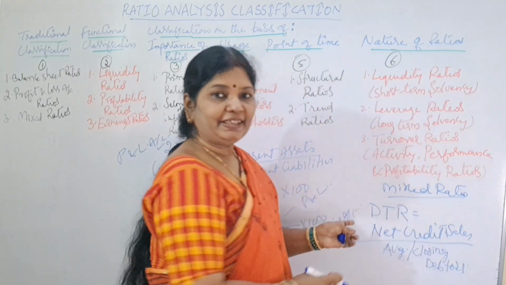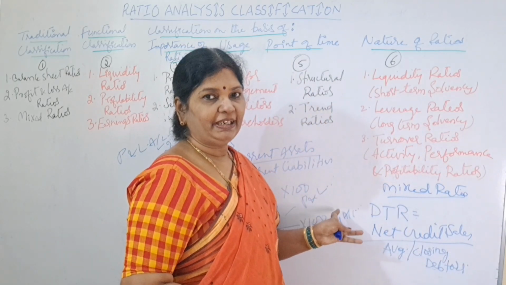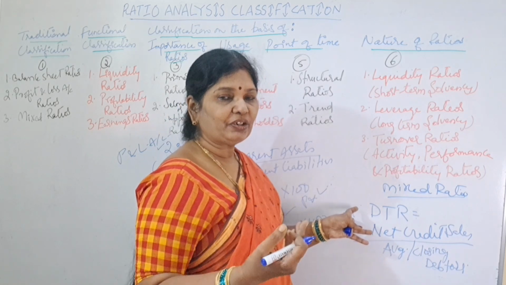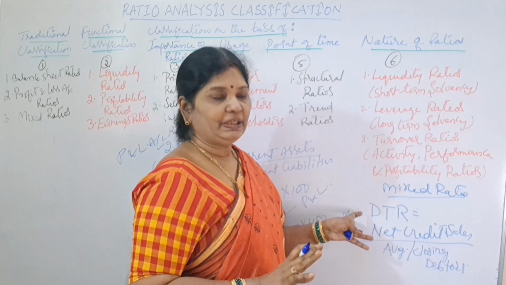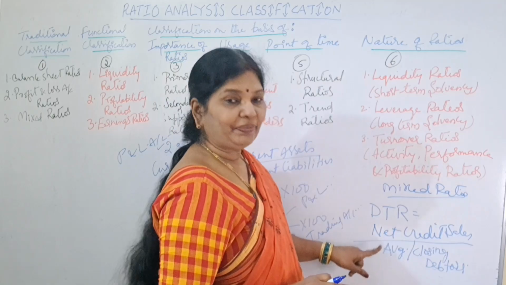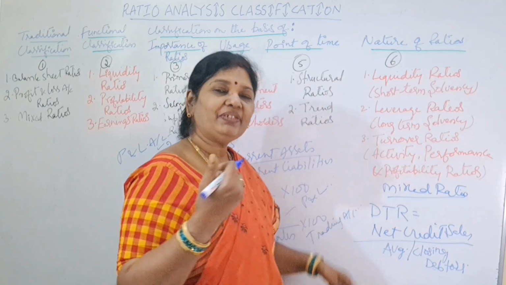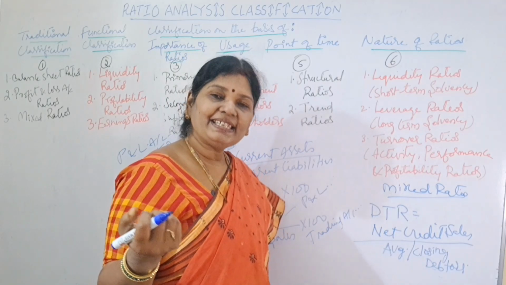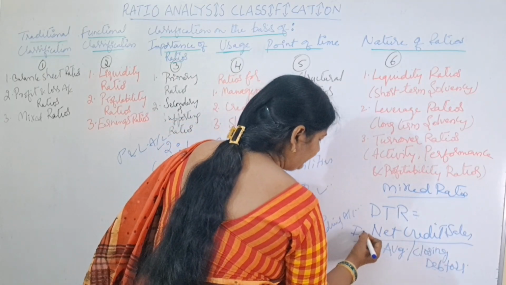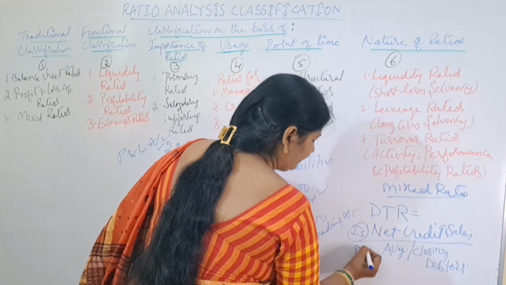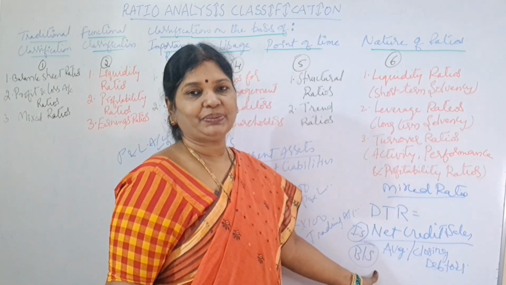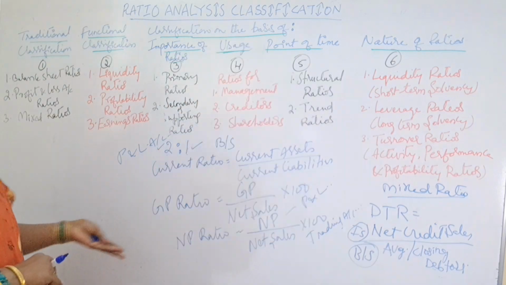Where you will find net credit sales? In income statement, right? So you have to understand that it is trading account or profit and loss account. It is called income statement. So you will find from income statement, and denominator you find from balance sheet. Means where you will get debtors, on the asset side under current assets you will get. So this will come under income statement, right? And this will come from balance sheet. So this ratio is called what ratio? Mixed ratio. Clear? Take screenshot.